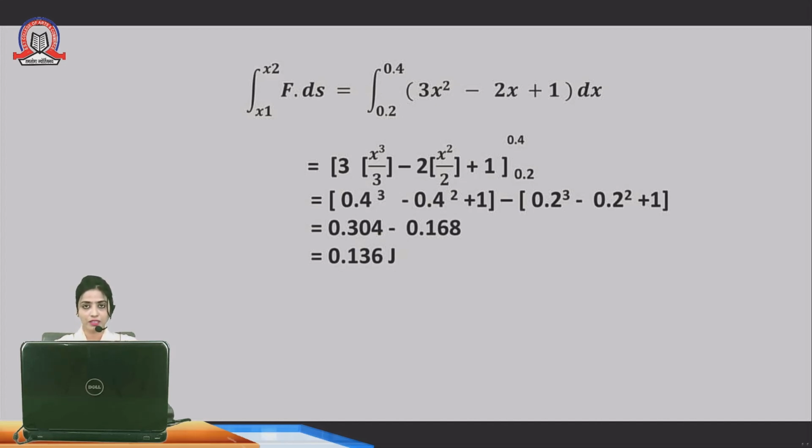When we substitute the upper limit minus lower limit, solving the first bracket, 0.4 cube minus 0.4 square plus 1, we get 0.304, minus the second bracket, whose answer is 0.168. When we subtract 0.168 from 0.304, we get 0.136 joule. So the total amount of work done is 0.136 joule.